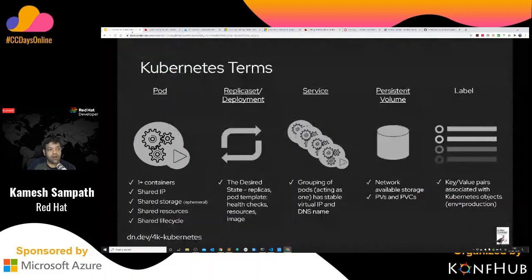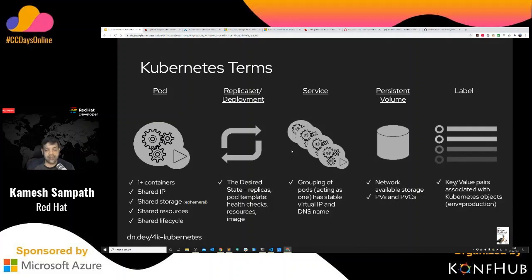So once you have all this platform running, you might come across these little terms, which you may already be aware of. But I thought it could be a nice refresher to see what a pod is, what a replica set is, what a deployment is, right? Because these are the basic things you play around with when you deploy your application. When you want to deploy an application, I need a pod, and the pods get deployed by a deployment, and I use a replica set to scale up or scale down my application. And when I want to access the application from the outside world, I expose a service, and the service is going to get my application to the outside world.